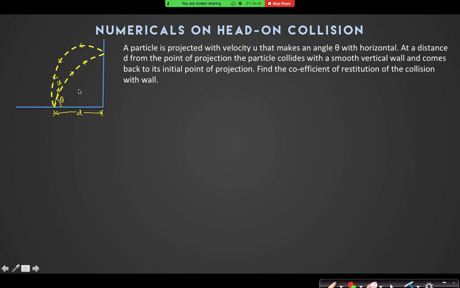Look, when I project this particle like this, at this topmost point, the particle collides with that vertical wall. So due to this collision, what will be the velocity just after the collision? With what horizontal velocity will the particle come back after collision?